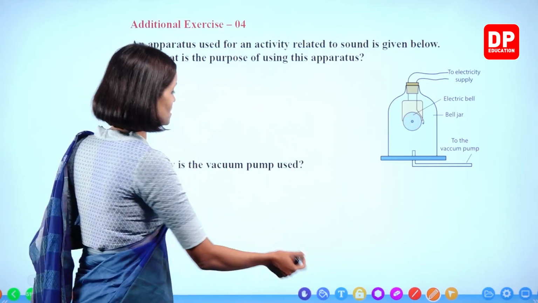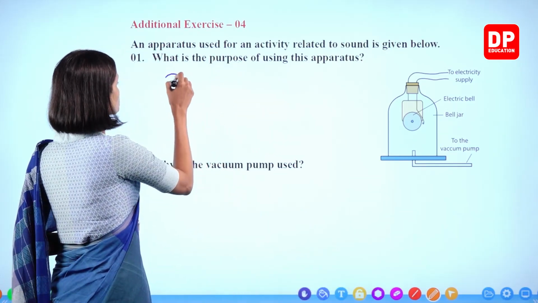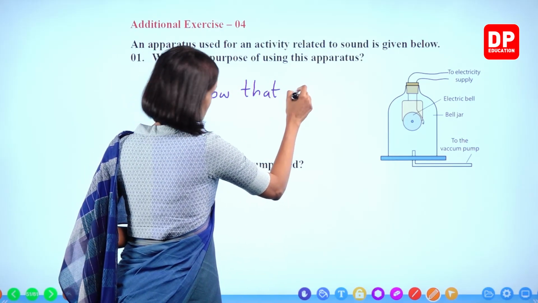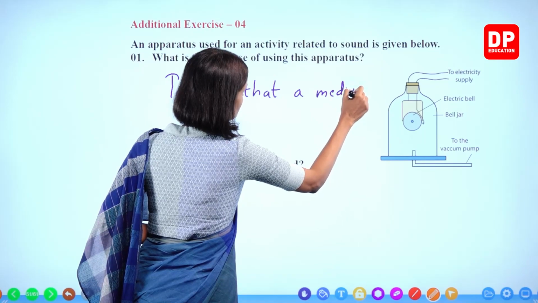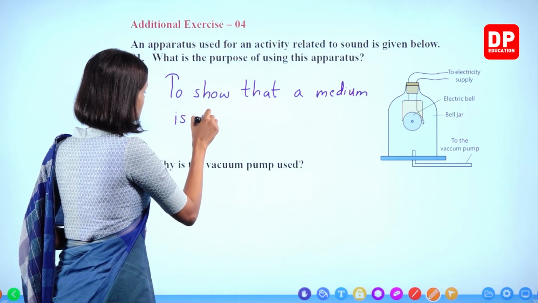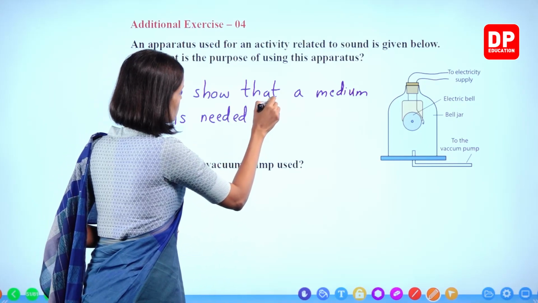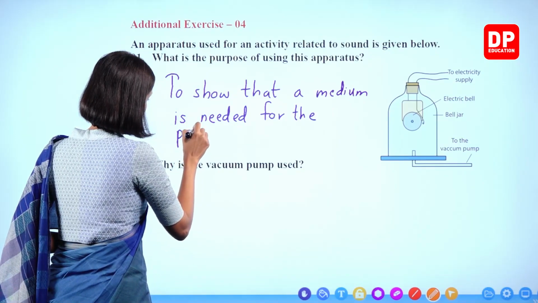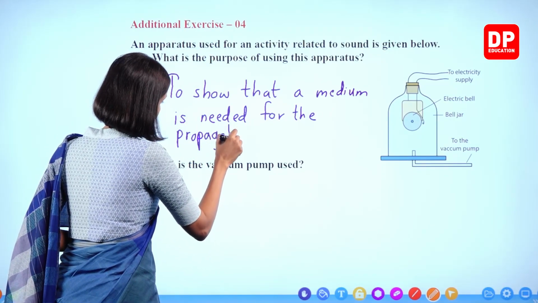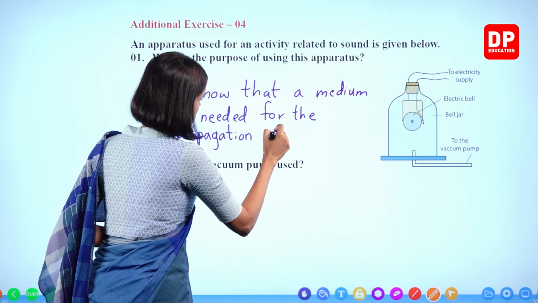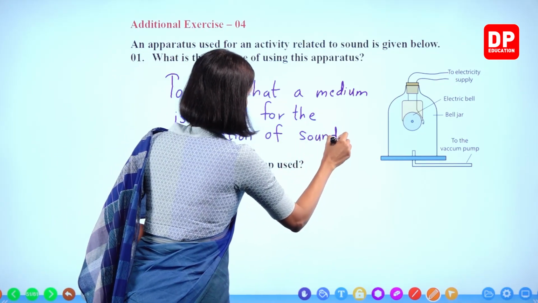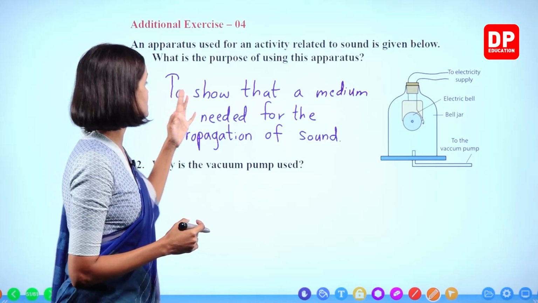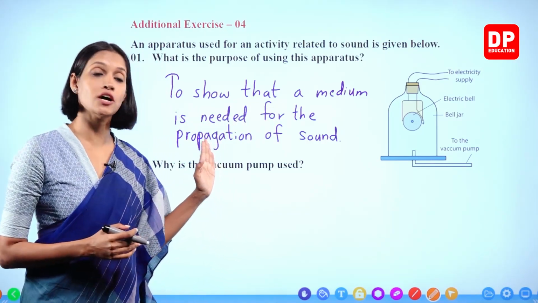So what is the purpose of using these apparatus? Let's write: to show that a medium is needed for the propagation of sound. What is the purpose of using these apparatus? To show that a medium is needed, necessary for the propagation of sound, right?